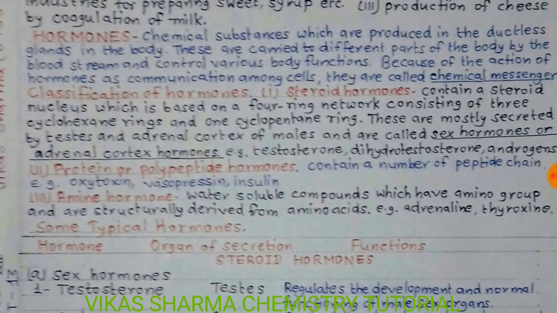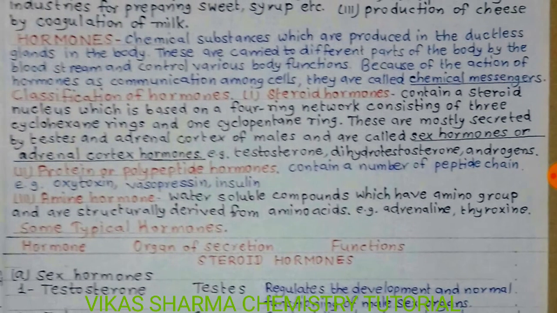Hormones are chemical substances which are produced in the ductless glands in the body. These are carried to different parts of the body by the bloodstream and control various body functions because of the action of hormones as communication among cells. They are called chemical messengers. So we can divide the hormones into three types.